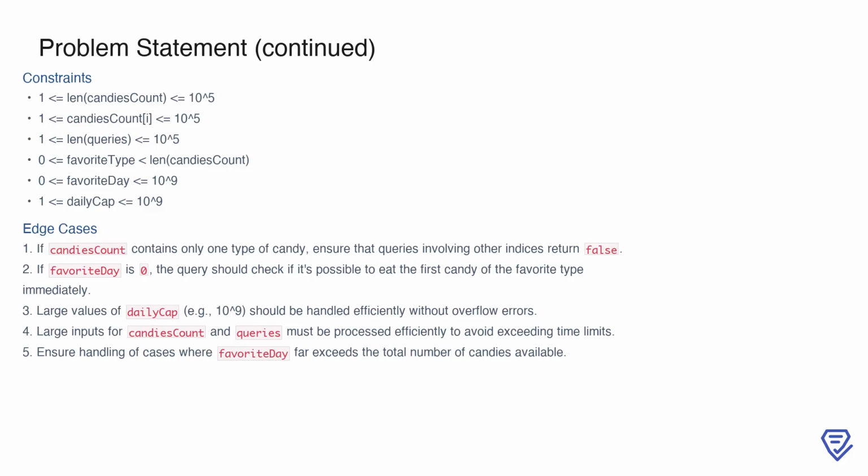If favorite day is 0, the solution must check if it's possible to eat a candy of the favorite type immediately. Additionally, large values for daily cap and inputs for candiesCount and queries must be handled efficiently to avoid performance issues. Finally, the solution must account for cases where favorite day significantly exceeds the total number of candies available. Handling these edge cases is crucial for ensuring correctness and efficiency.